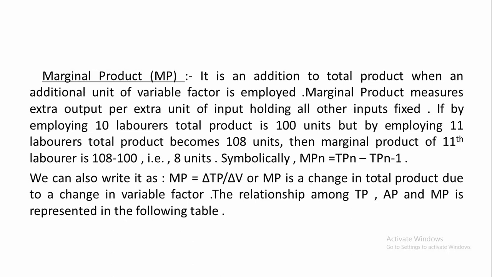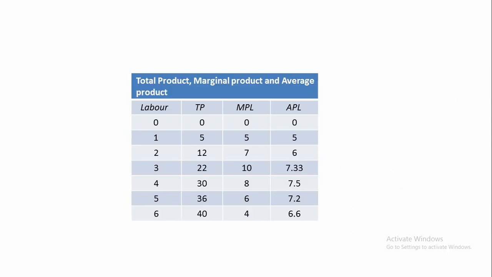The relationship among TP, AP and MP is represented in the following table. Mark here in this table, total product, marginal product and average product. For example, it is taken in quintals.